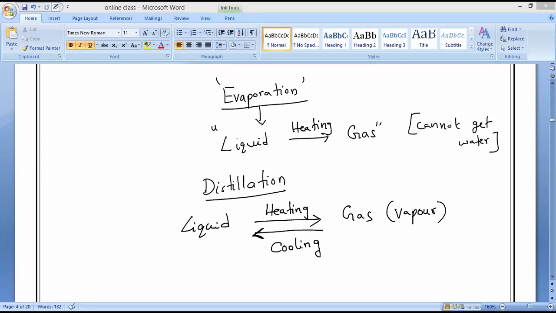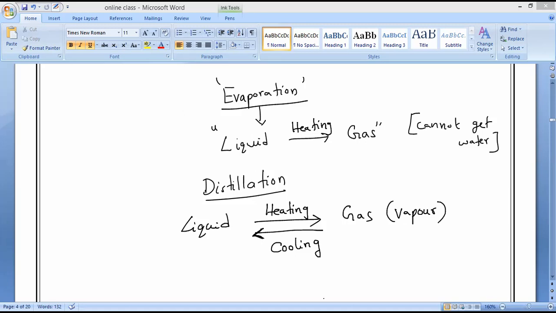Now, whatever liquid we obtain by condensation of gases in the distillation process, that liquid is called the distillate. What do we call it? Distillate. The liquid obtained by condensing the vapor is called distillate.